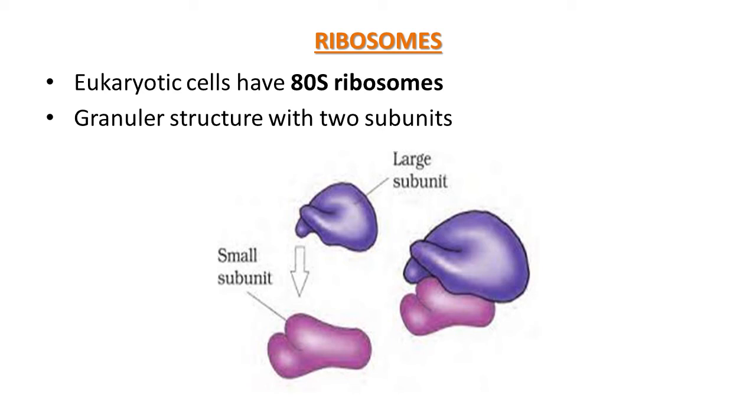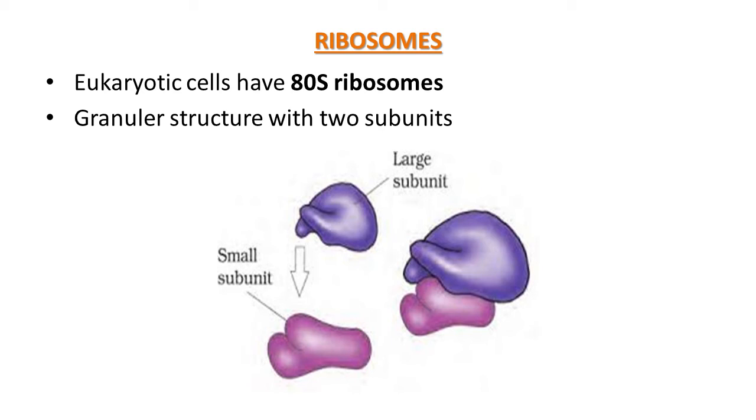Eukaryotic ribosomes are of the 80S type, and their subunits are 60 plus 40. In prokaryotic cells, there is the 70S type of ribosome of 50 and 30. Each ribosome has two subunits, one larger and another smaller.